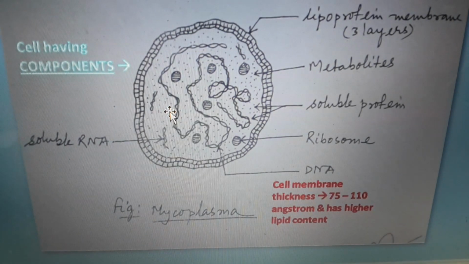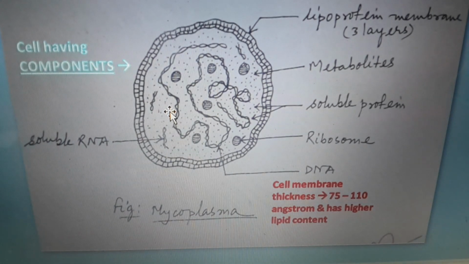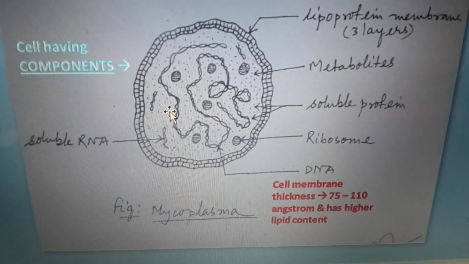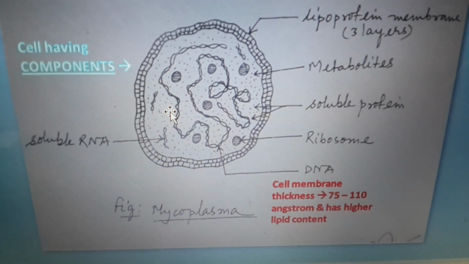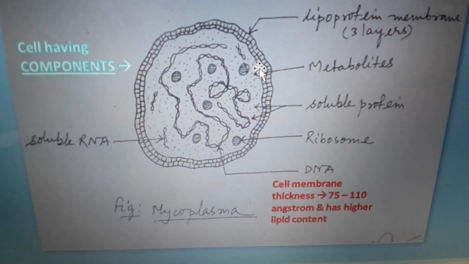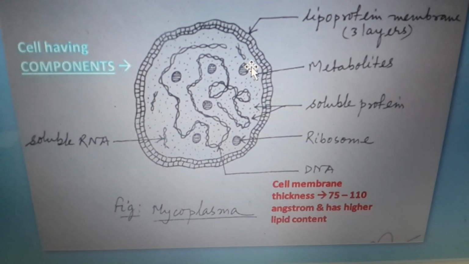What are the different cellular components of mycoplasma? Its body is surrounded by a tri-layered membrane. You see here that there are 1, 2, 3 layers in its membrane.